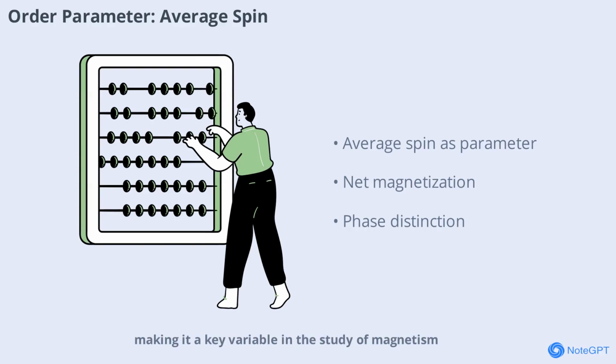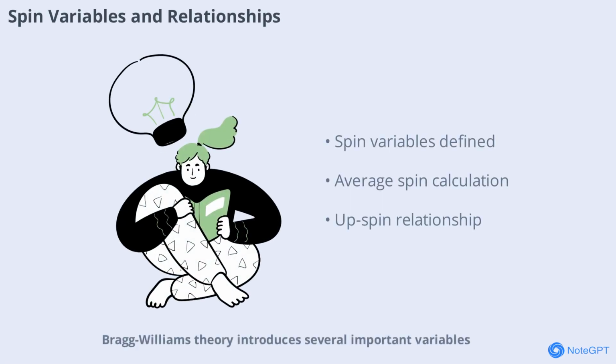Bragg-Williams theory introduces several important variables. N is the total number of spins, n up arrow is the number of up spins, and n down arrow is the number of down spins. Total spins are given by N equals n up arrow plus n down arrow, and the average spin m is calculated as n up arrow minus n down arrow, divided by N. These relationships allow physicists to quantify the state of the system and derive further equations, such as 2n up arrow equals N plus Nm, which connects the number of up spins to the average spin. This mathematical structure is essential for analyzing phase transitions in magnetic material.